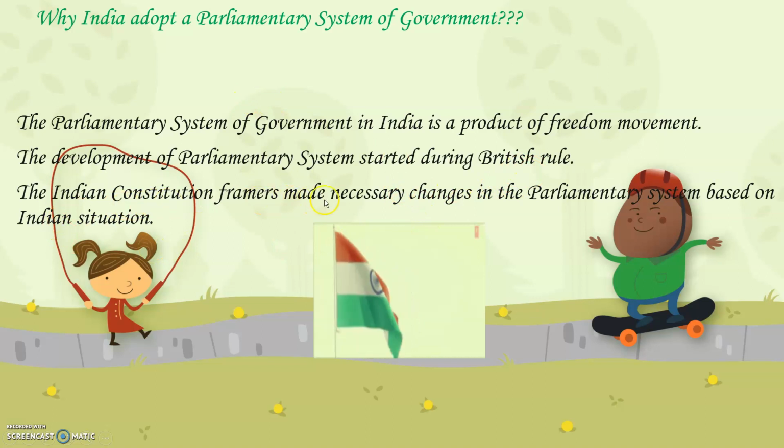The Indian constitution framers made necessary changes in the parliamentary system based on the Indian situation. After India got independence, the Indian freedom fighters realized that we will continue with the same system of government, that is the parliamentary system, since India was familiar with how the government was functioning. And therefore, the people who made the constitution thought that we will not change the system of government, we will keep it as a parliamentary system, but only a few changes were made based on the Indian situation. So basically, we have got the idea of the parliamentary system from the British government.